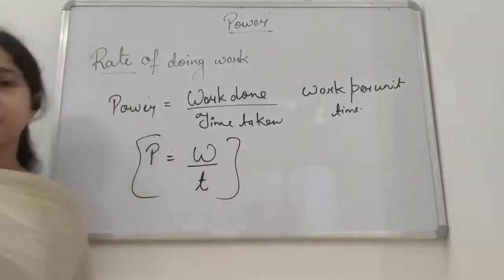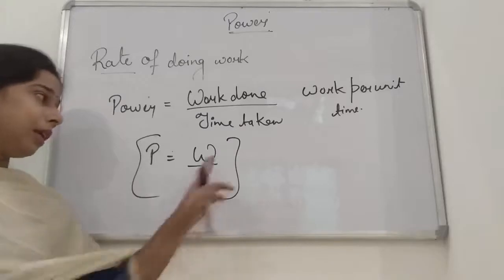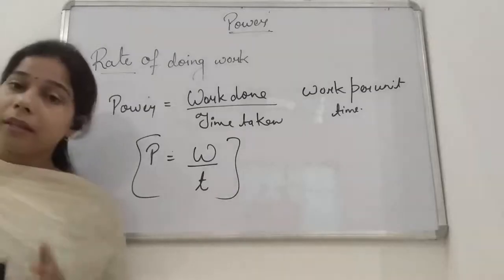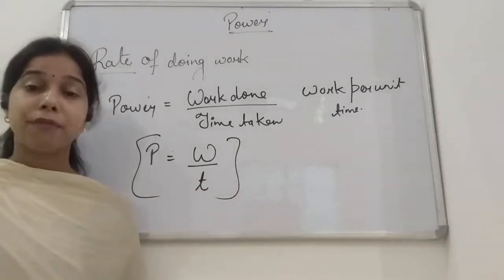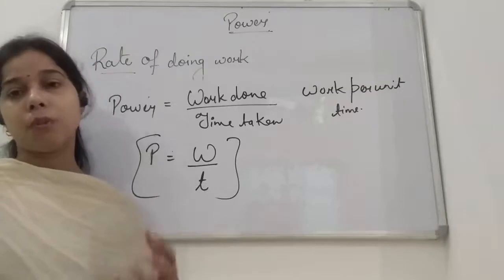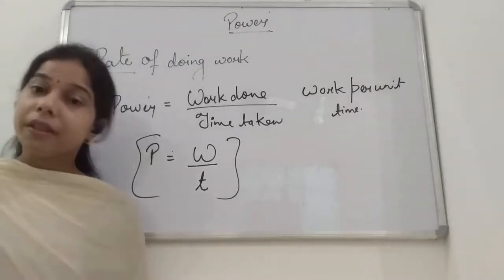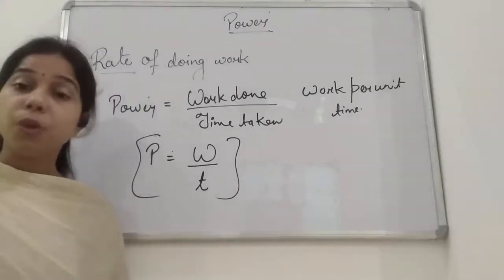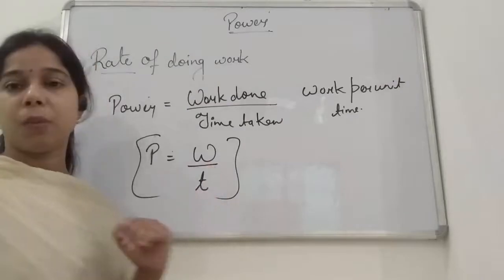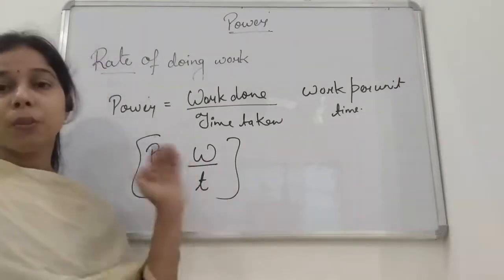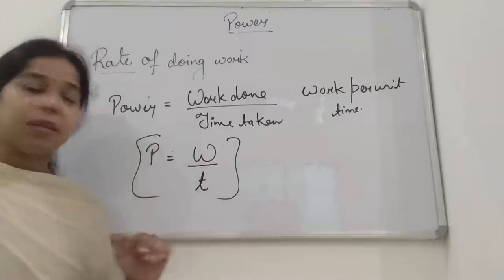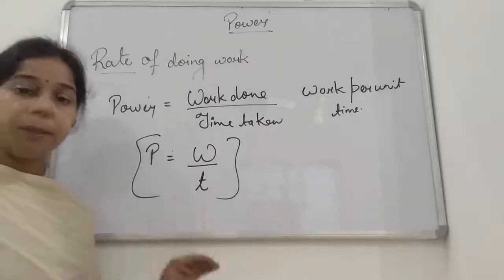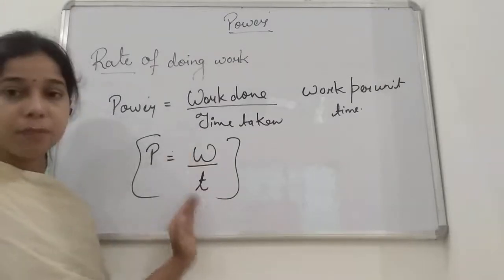Okay, work done upon time taken. Now you see, student, here it is work done, it means how much time it takes to complete the work. Work is going on here, and for completion of the work, energy is consumed. You know that energy is supplied to an object. Energy is consumed by the object to complete a work. So if a work is done, it means this much amount of energy is also consumed by the object in a particular time to complete the work done.